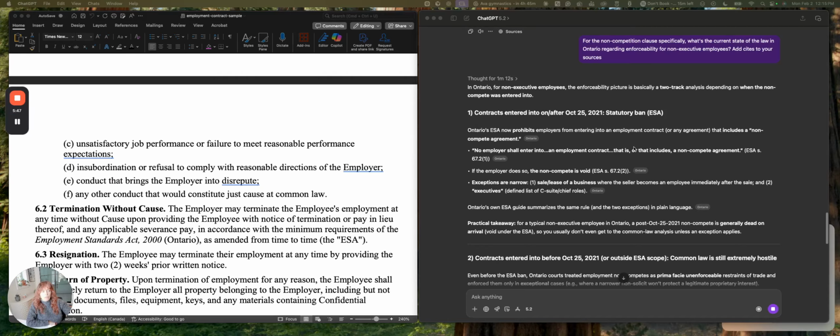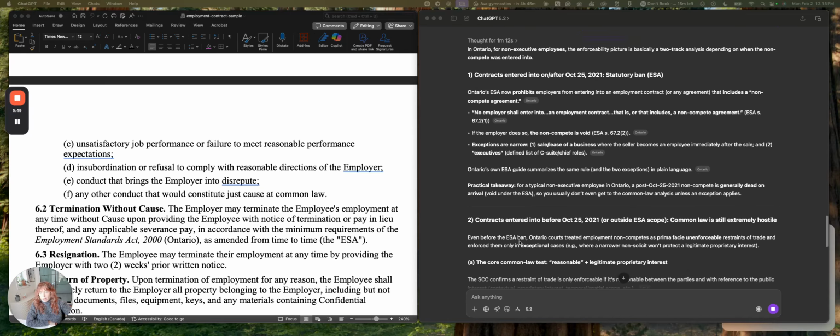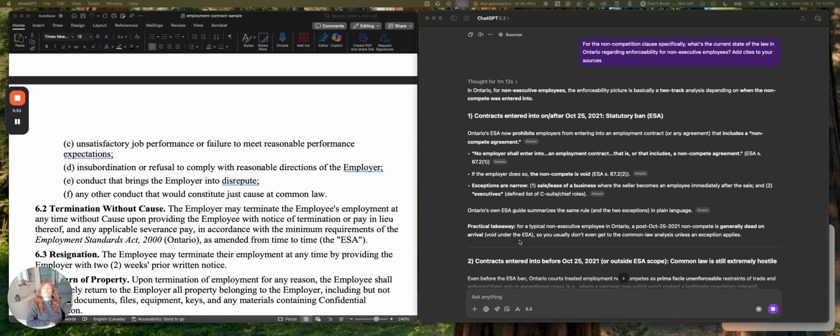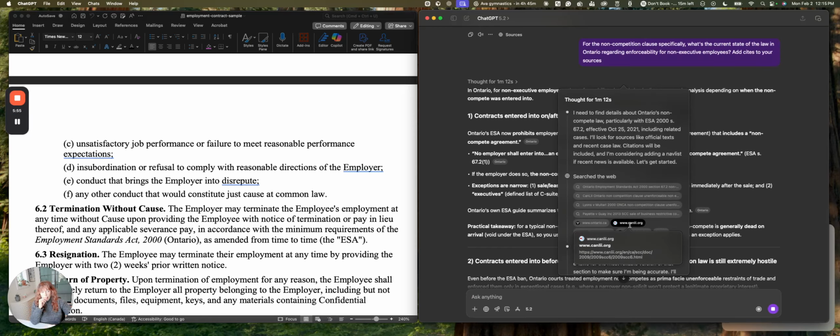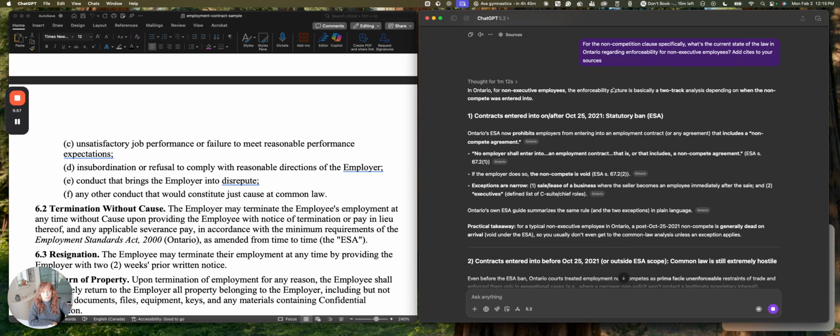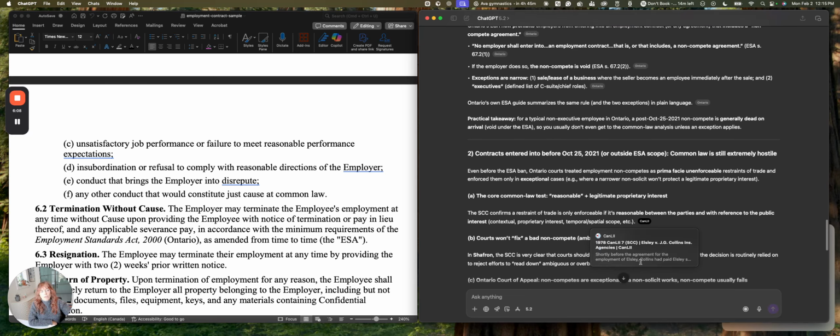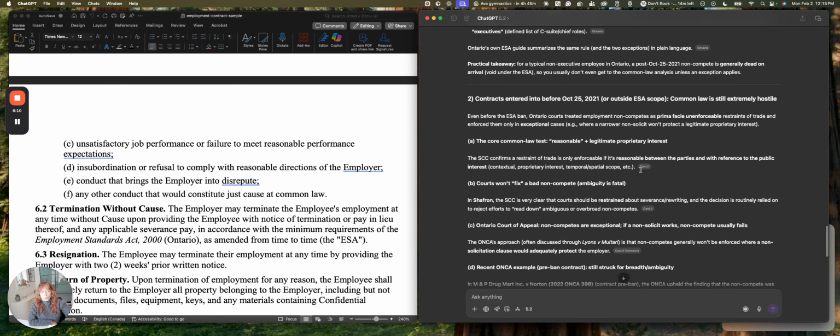So we can see here that the AI has brought back more information. It's done a thorough research. It thought for a minute and 12 seconds. It tells you that. It shows you, of course, all the places that it's looked as well, which you can review. It's also got links to the site, so you could click on this and it would take you to the Employment Standards Act. You could review the provision for yourself. Of course, you should. But it's giving you a really nice highlight and summary, which you're going to fact check